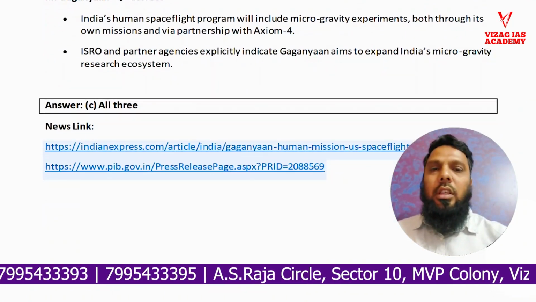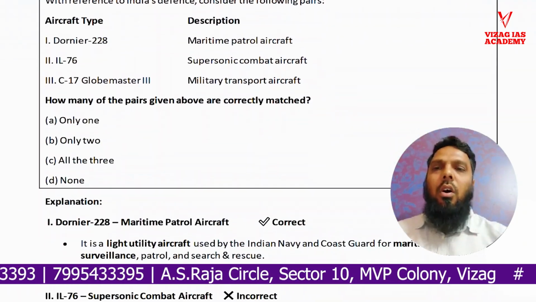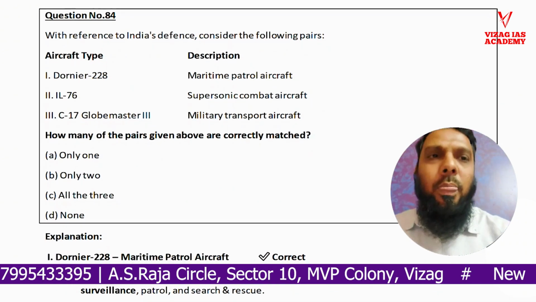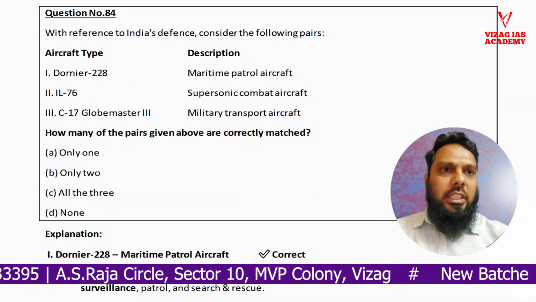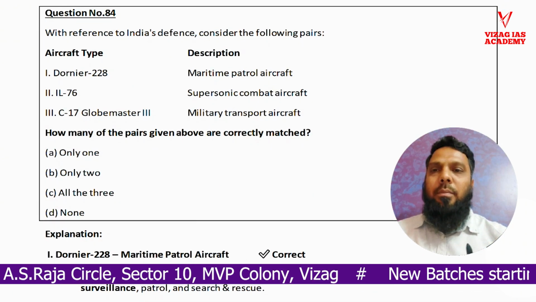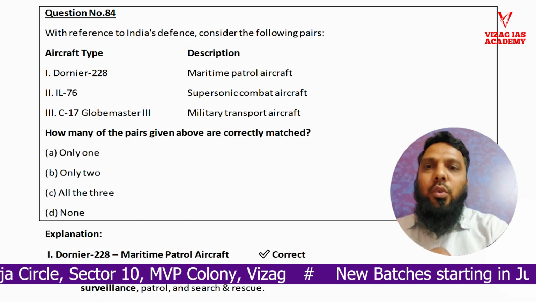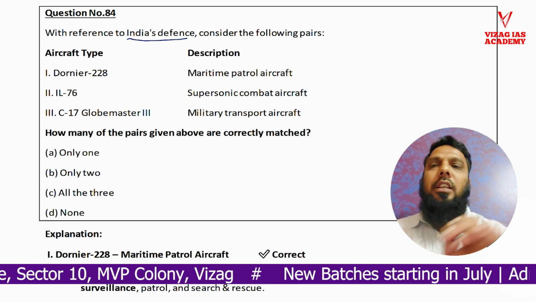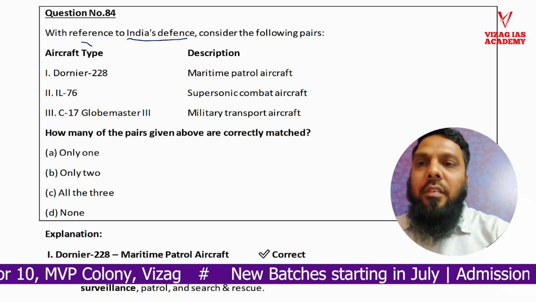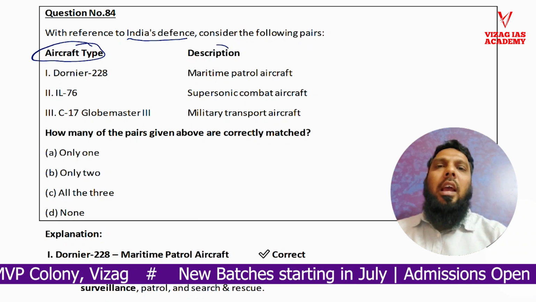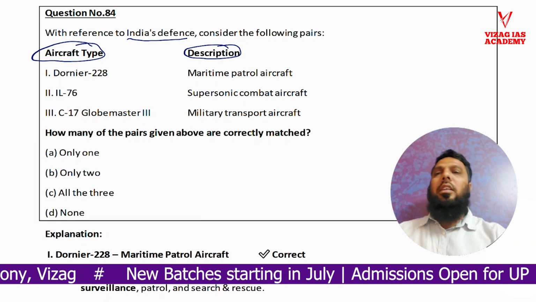I've also given the news links. Now the next question is 84. This is directly out of our discussions in the classroom. With reference to India's defense, consider the following pairs. Now what has been given? Aircraft type is given and the description of the aircraft is given.